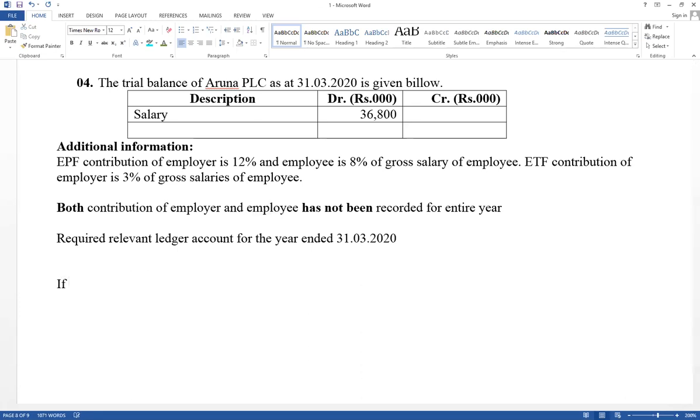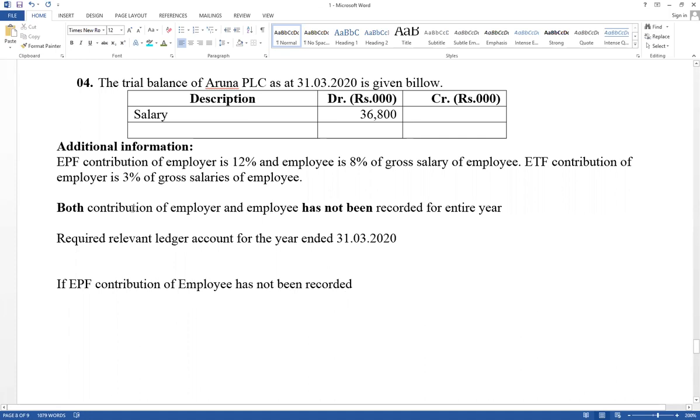If EPF contribution of employee has not been recorded, think about contribution of employee.